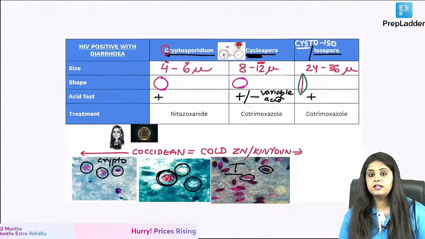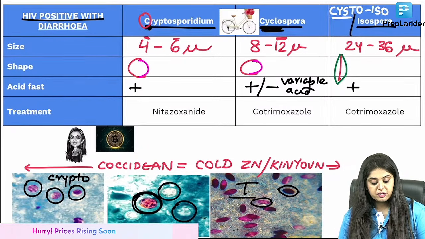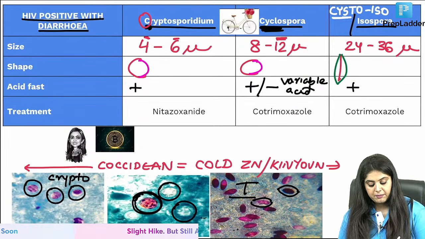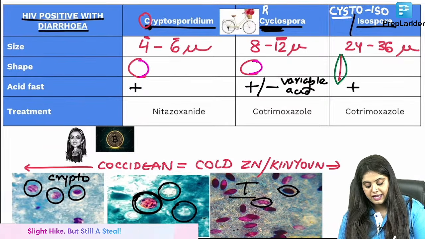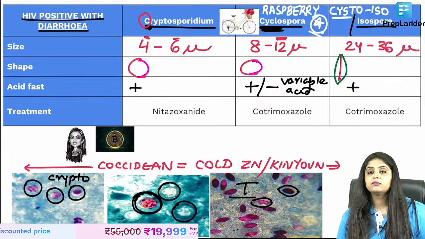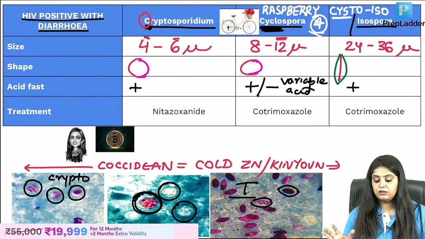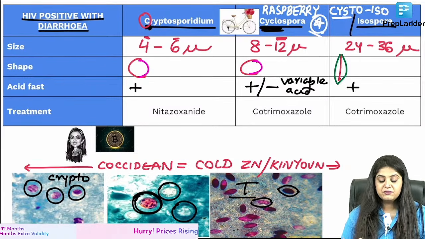So what is the raspberry about? If they tell you that there is an HIV positive patient with diarrhea, but the diarrhea has happened after consumption of raspberries, that kind of a history is going to be associated with Cyclospora. Okay? Cyclospora and raspberry. On the cycle, Cyclospora, on the cycle we have gone to buy raspberry.